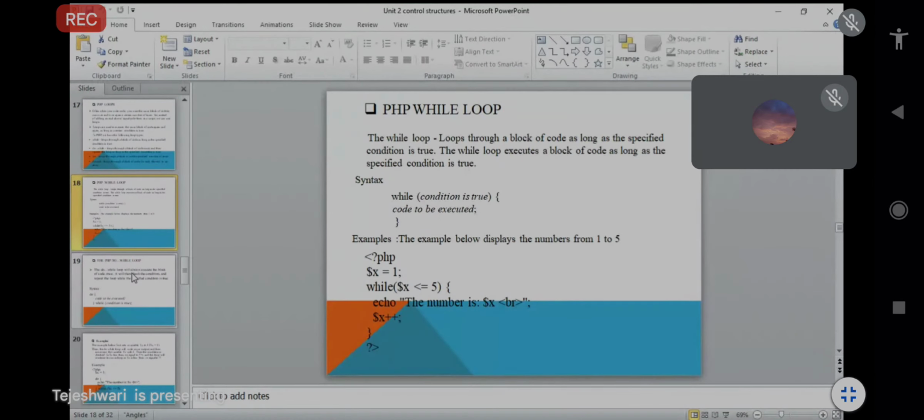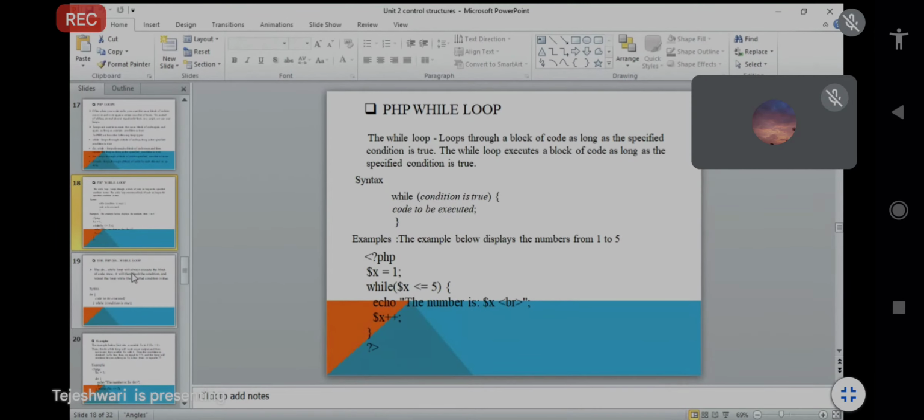So next, we will start with the first one, that is PHP while. The while loop goes through the block of code as long as the specified condition is true. The while loop executes the block of code as long as the specified condition is true, until and unless the condition we have given is satisfied.